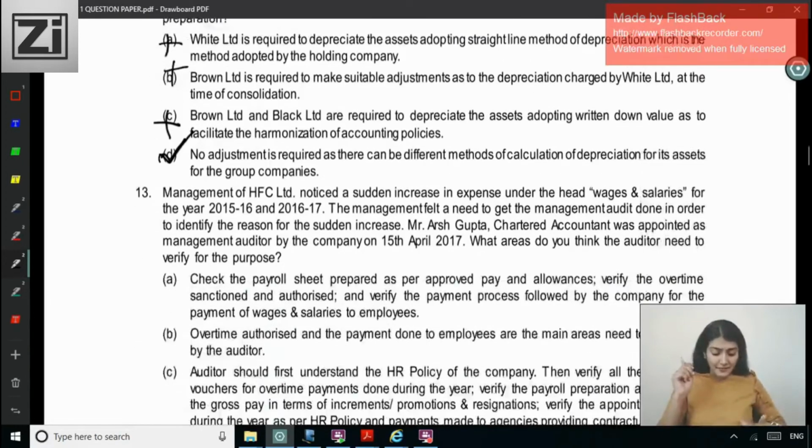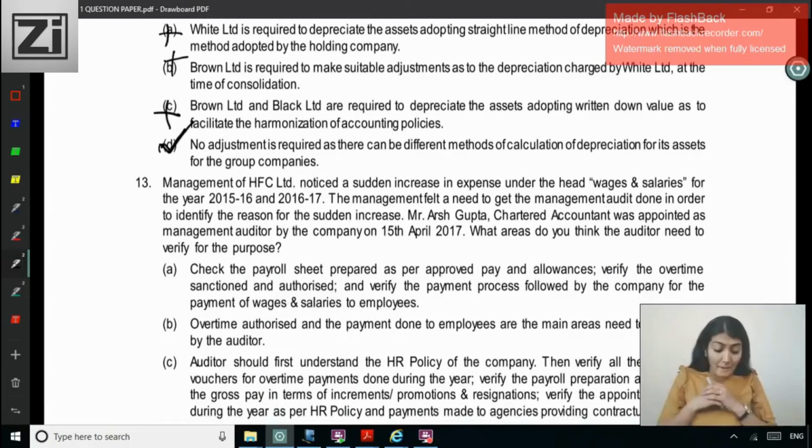Right, next one, question number 13. Management of HFC Limited noticed a sudden increase in the expense under the head wages and salaries for 15-16 and 16-17. The management felt a need to get the management audit done in order to identify the reason for the sudden increase. Arsh Gupta, CA, was appointed as management auditor by the company on 15th April.